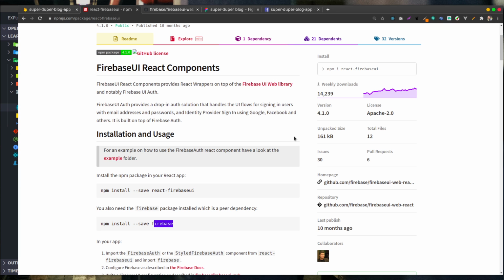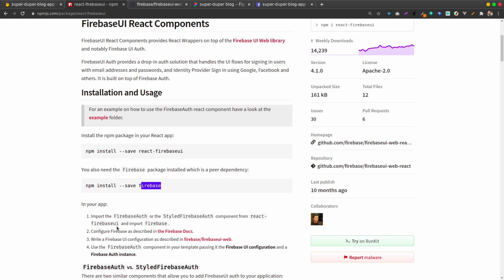In the app, import Firebase or the StyledFirebaseAuth component from React Firebase UI, together with Firebase. They recommend using StyledFirebaseAuth if you are just using a simple project. Since our project is so simple,